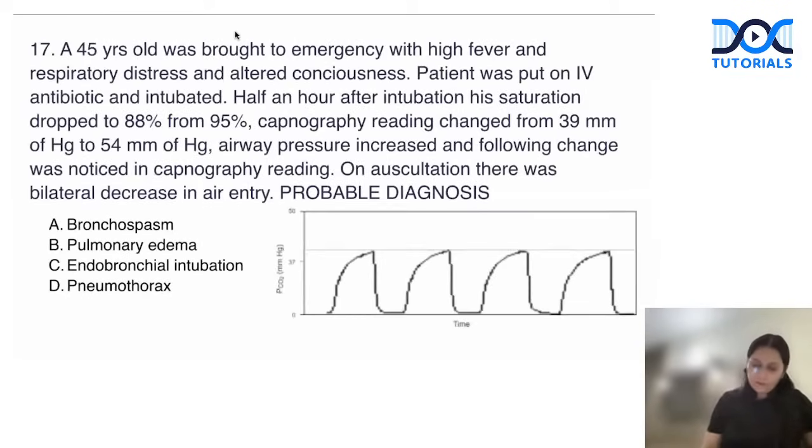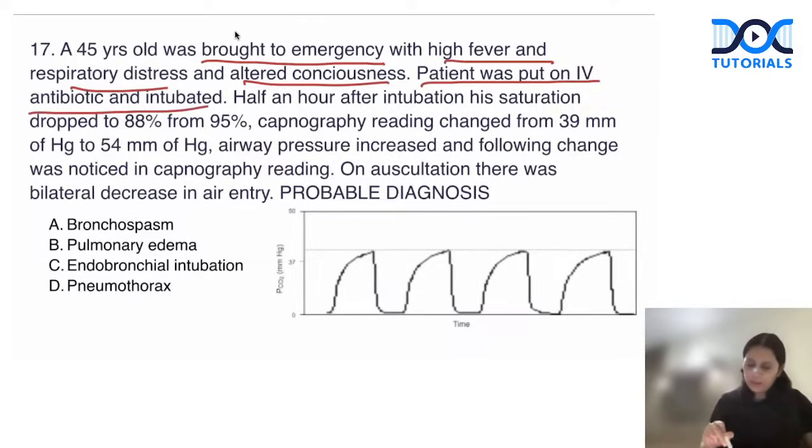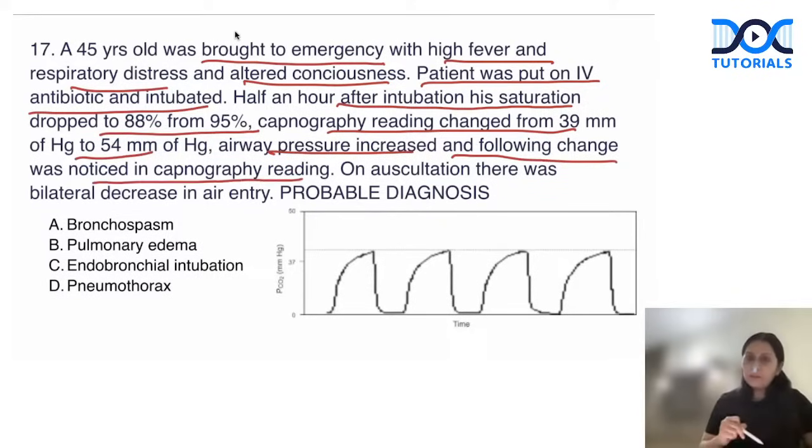Okay, next question. A 45-year-old is brought to the emergency with high fever, respiratory distress and altered consciousness. The patient was put on IV antibiotics and intubated. Half an hour after intubation, saturation decreased, capno reading changed from 39 to 54, airway pressure increased, and the following change is noticed in the capnography reading. On auscultation, there was a bilateral decrease in airway entry. Probable diagnosis?